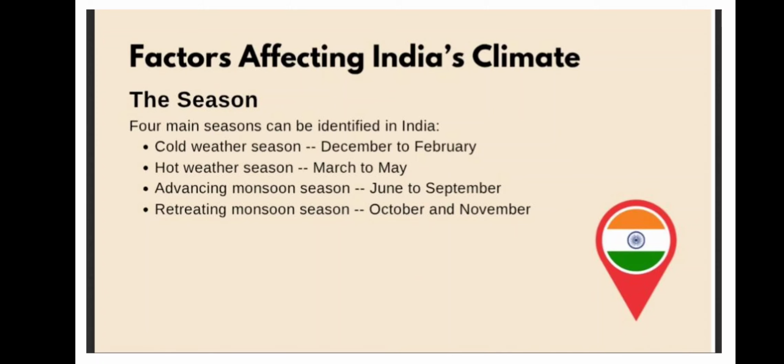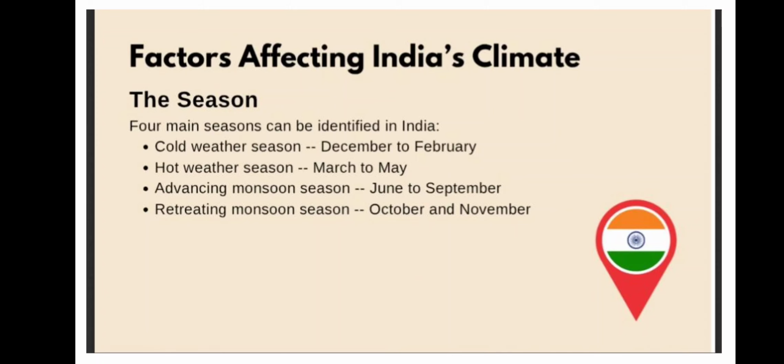The cold weather season in India starts from November to February, and the hot weather season is between March to May, because after May, on 1st June, the monsoon wind enters India from Kerala.